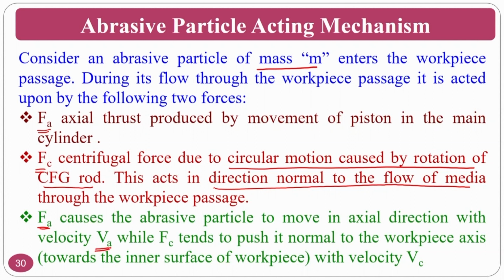Va is also in the reciprocating direction. Fc will tend to push towards normal along with the viscoelastic nature also, because of which the radial force that is going will be assisted by radial velocity also. In a conventional abrasive flow finishing process, you have axial velocity and axial force, but the indentation velocity is very less, that is why we always neglect it, but the indentation force will be there, that is called radial force.